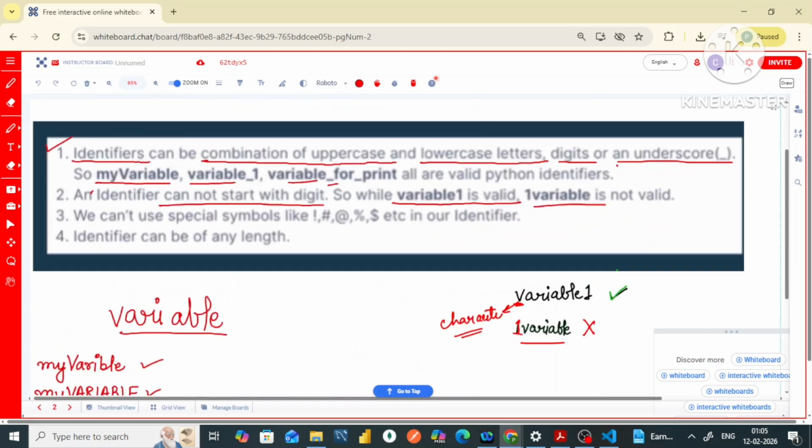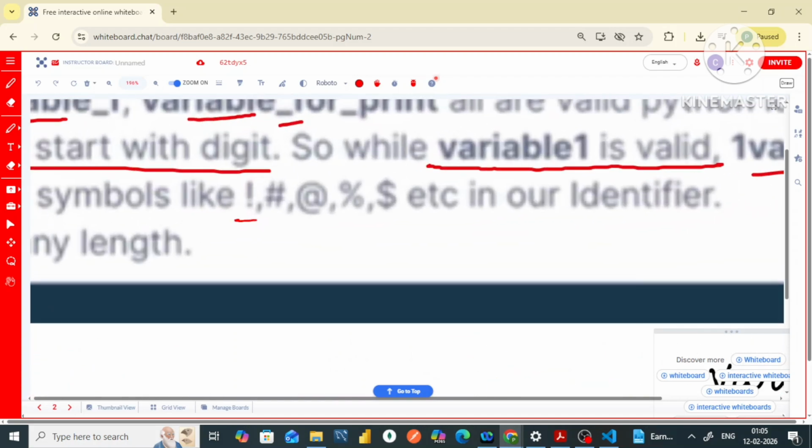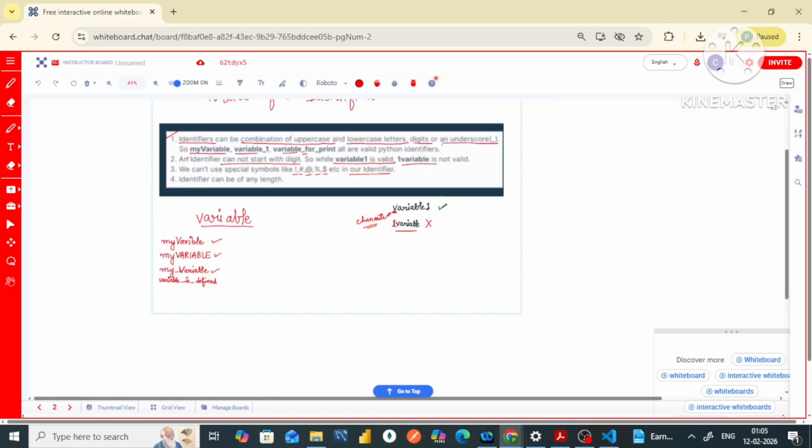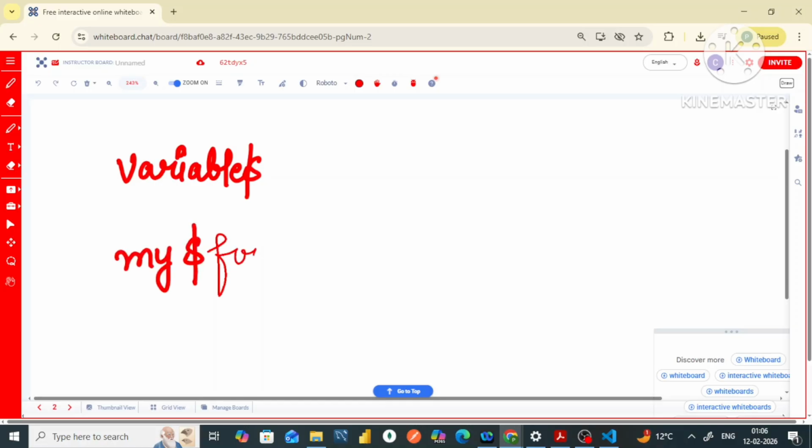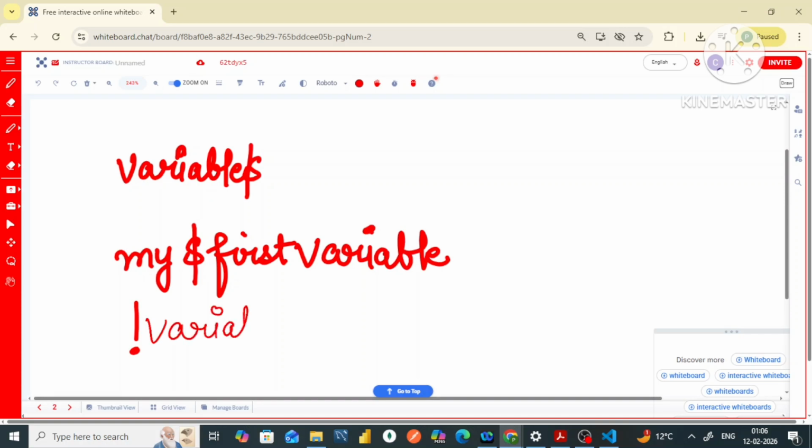We cannot use special characters like exclamation mark, hash, at the rate, percentage, or dollar in our identifier. For example, if I write the name of my identifier as variable@dollar, or my first variable, or variable with a special character, all these are invalid names.